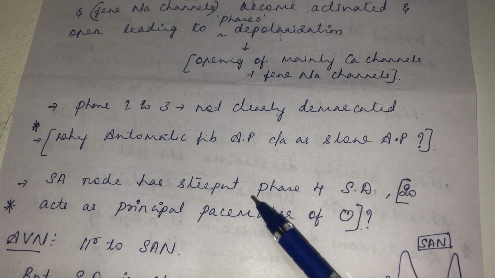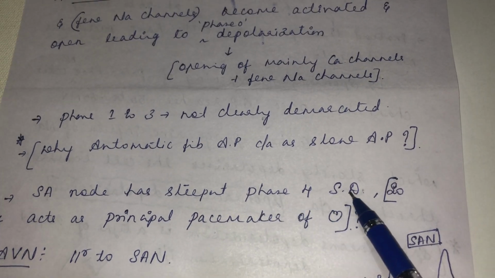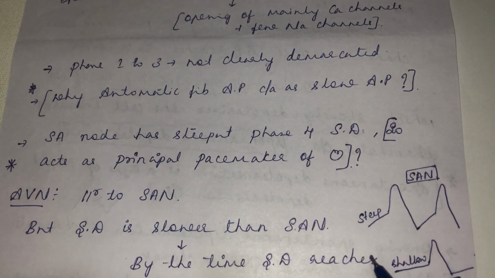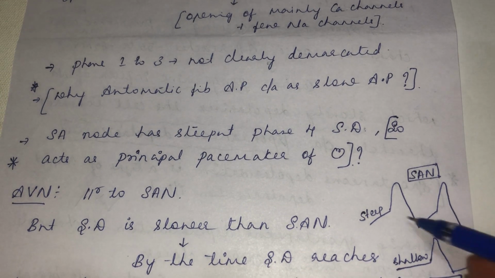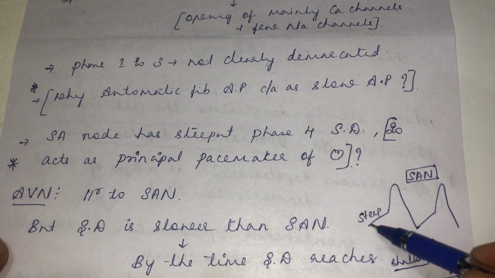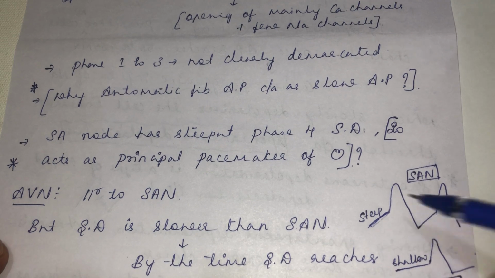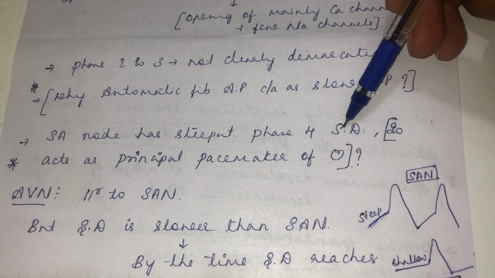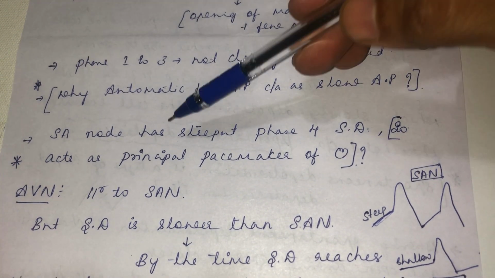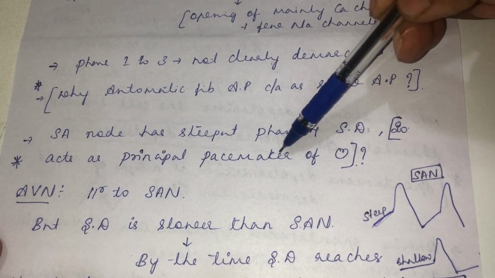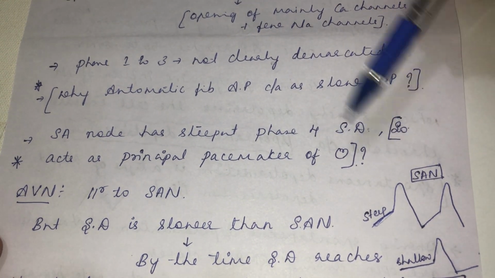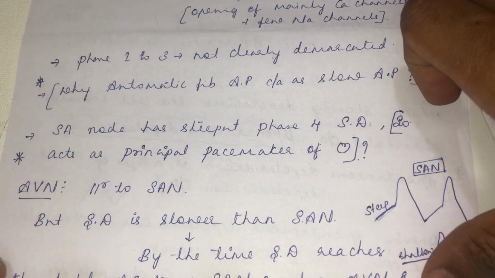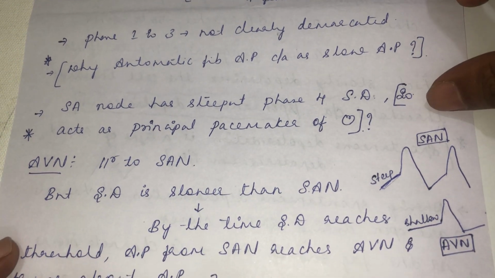So the SA node is having the steepest phase for spontaneous depolarization, so it acts as the principal pacemaker of the heart. Why does the SA node act as the principal pacemaker of the heart?